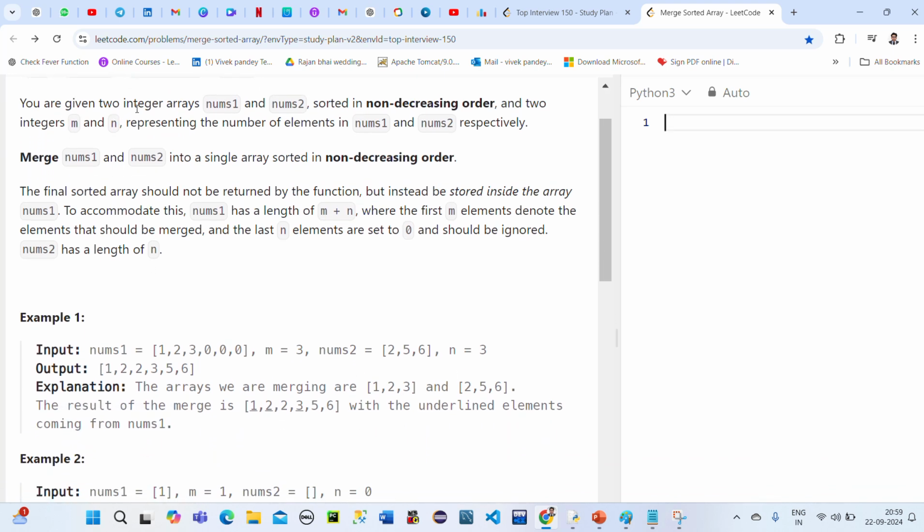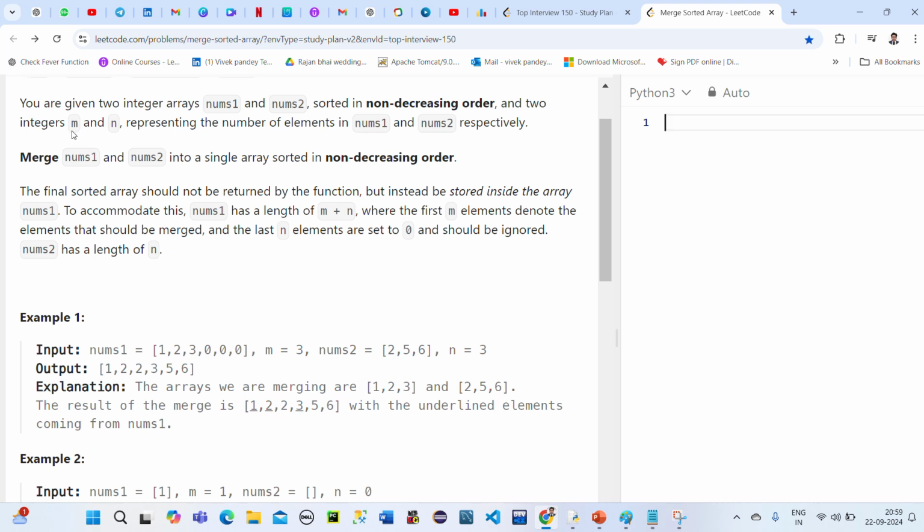You are given two integer arrays, and arrays means in Python we can say list, num1 and num2, sorted in non-decreasing order. Non-decreasing order means increasing order exactly.